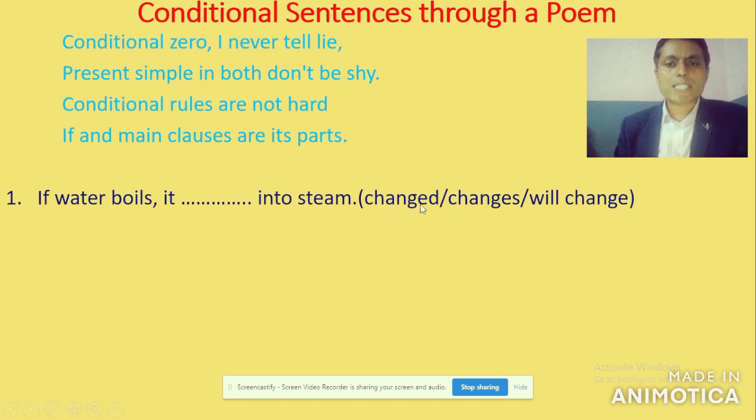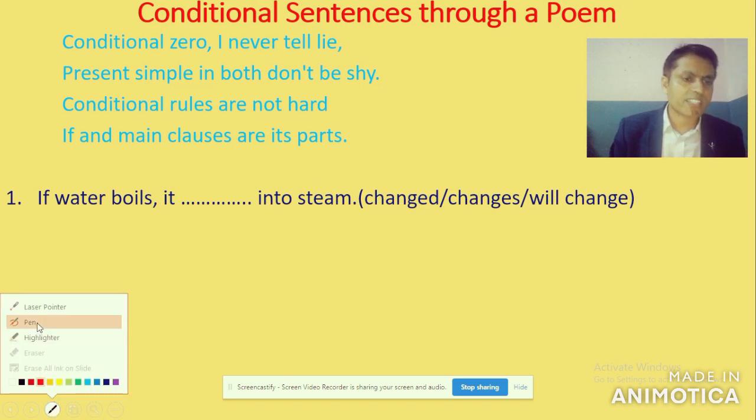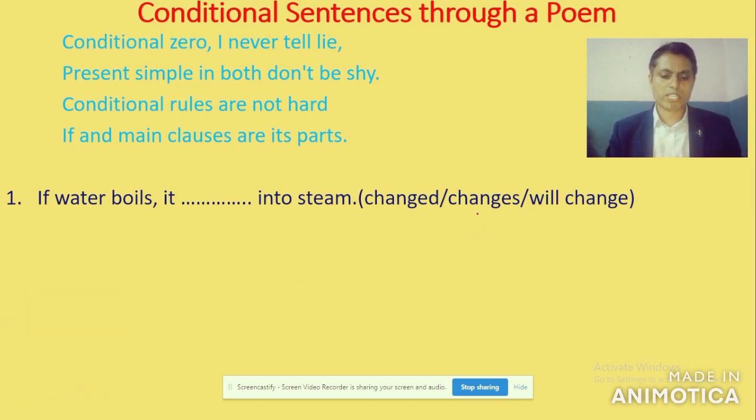So obviously, changes. This is the answer. Let me tick the correct answer first. Then hopefully you are also going to write it down in your copy. If water boils, it changes into steam, according to the rules given in the first stanza under conditional type 0. Got it?